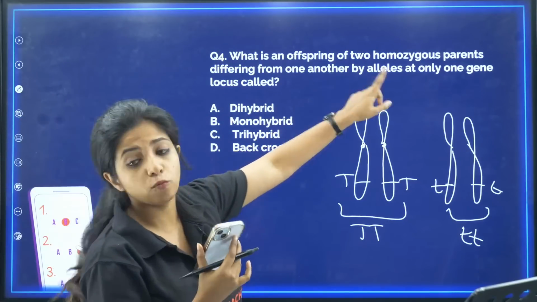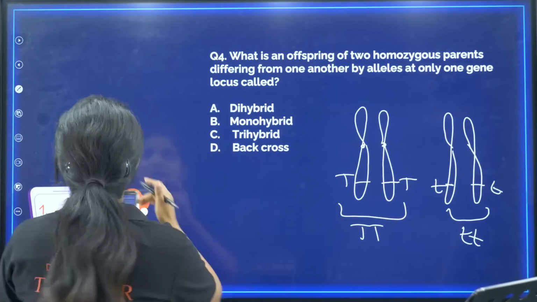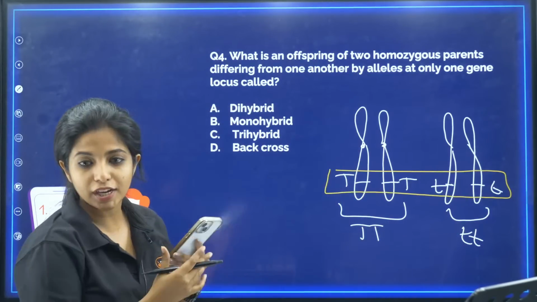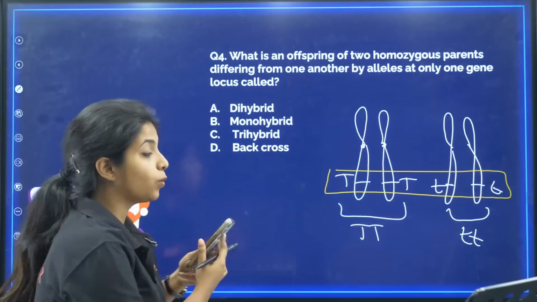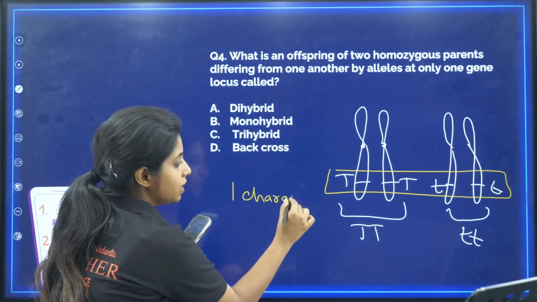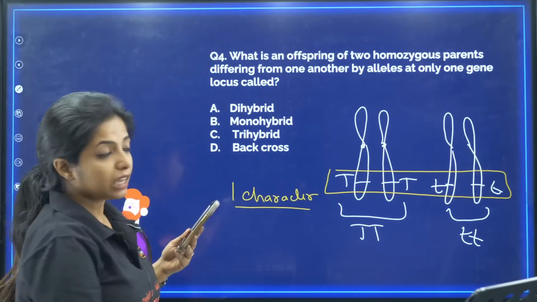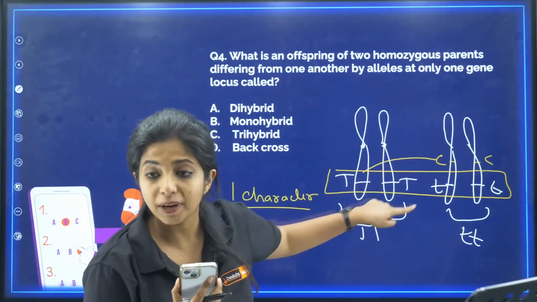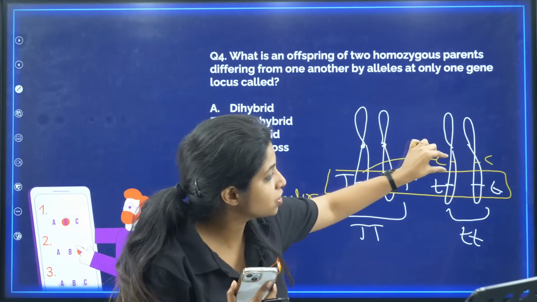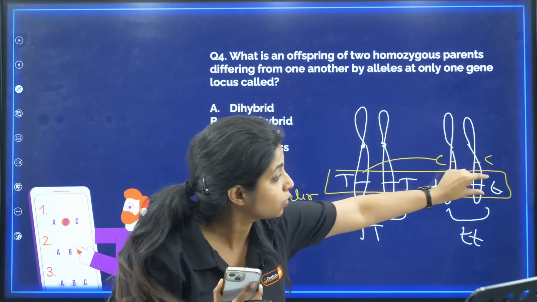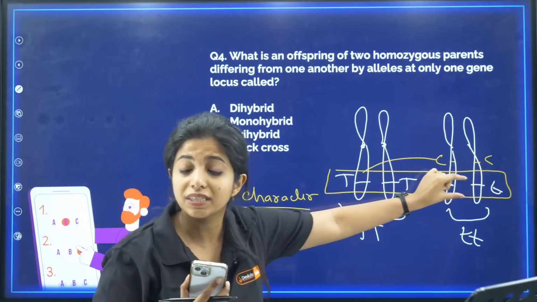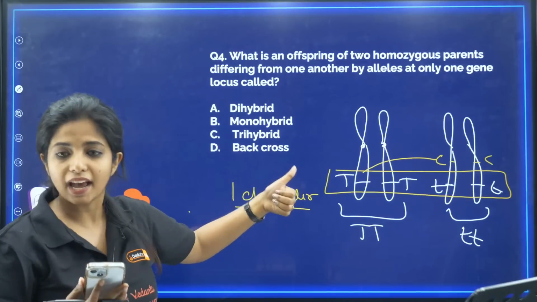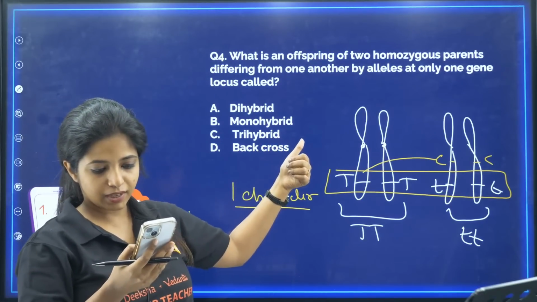Now, they differ from one another only by alleles on the same gene locus, as in the same gene location. Genes on the same location are coding for just one character. If I had another gene like this, on a separate locus, my dear children, that gene would code for some other character. But since they code for the same character, they are on the same gene locus. So what will I call this? Dihybrid, monohybrid, trihybrid, backcross?